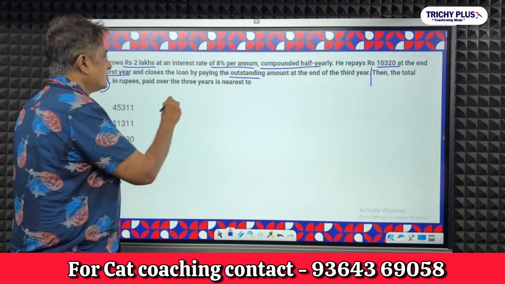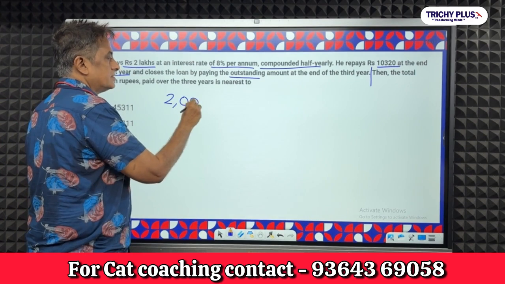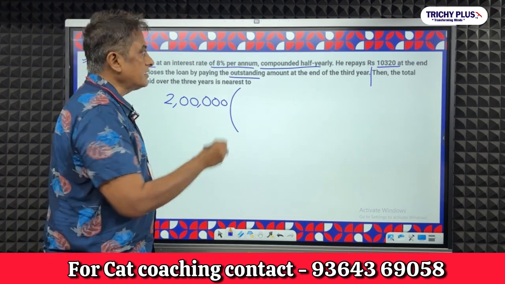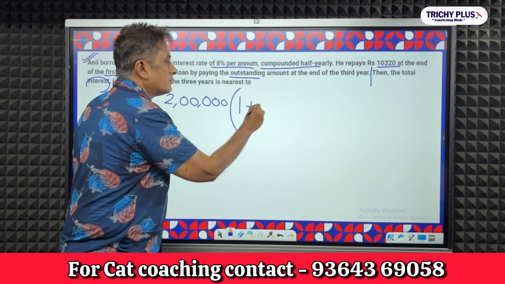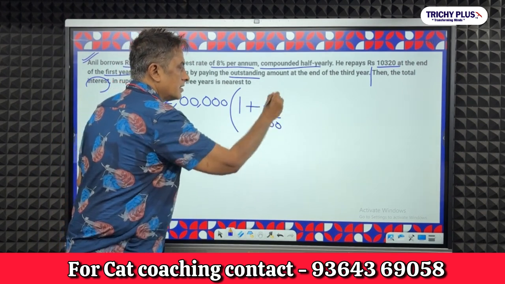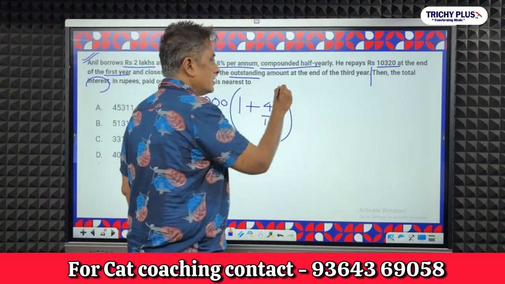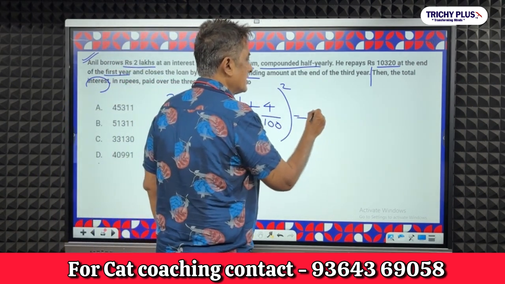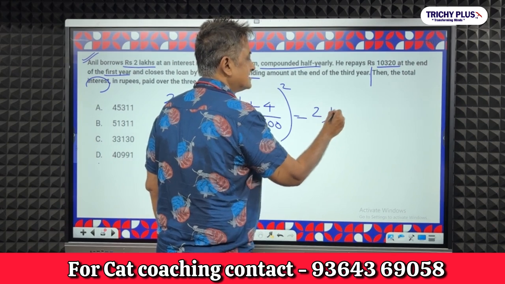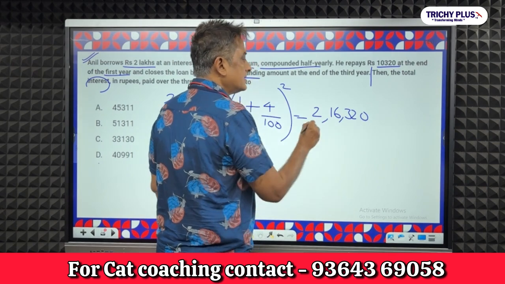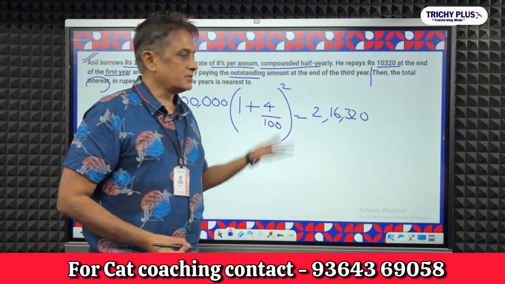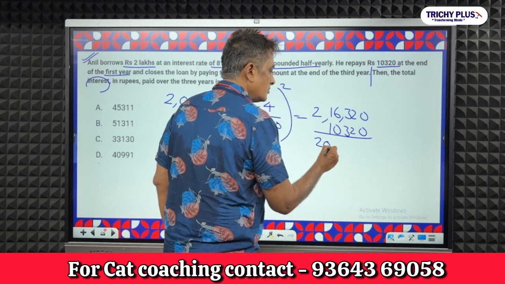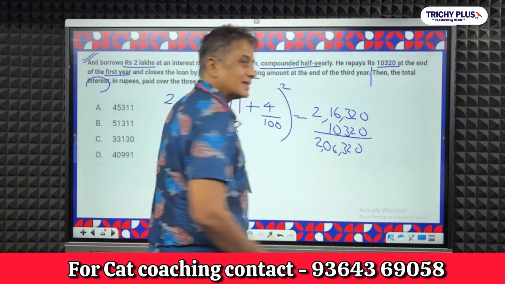Right? Okay. So, simple. In the beginning, there are 2 lakhs in hand. What interest rate is he paying? 8% compounded half yearly means 8 divided by 2 every half year. So put it in the calculator, because for one year it will come to 4% per half year. If you put it in the calculator, you will get about 2,16,320. He pays 10,320. So how much is left to pay? 2,06,320 at the end of the first year.